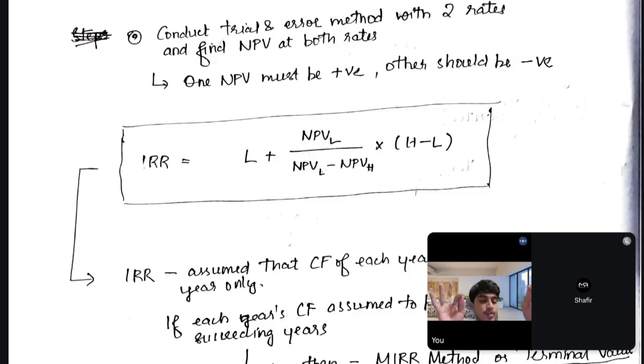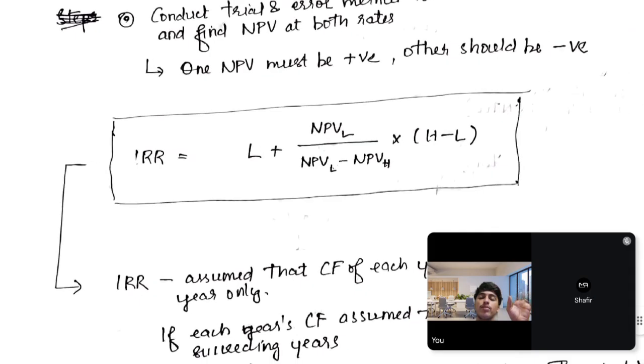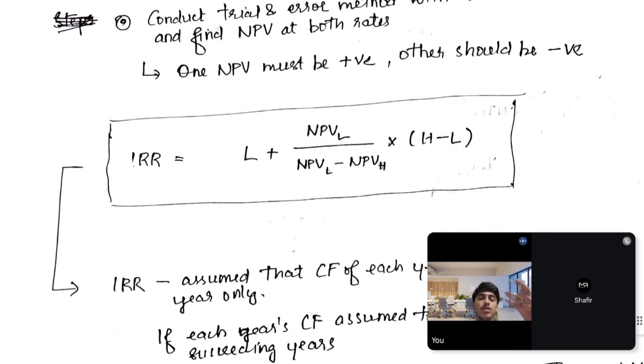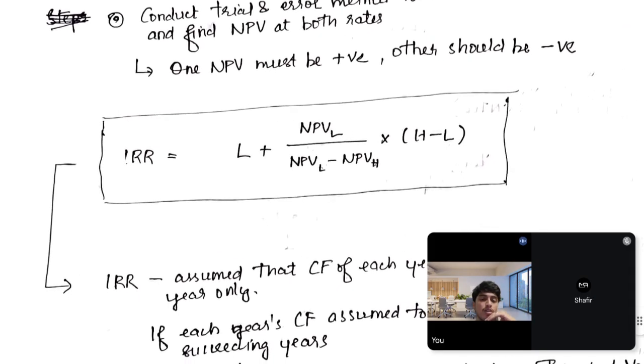But when I took 15%, the NPV I got is minus 1,000. So between these two lies the 0 point. The implication is that my IRR should lie between 10% and 15%. That's the IRR interpolation formula.